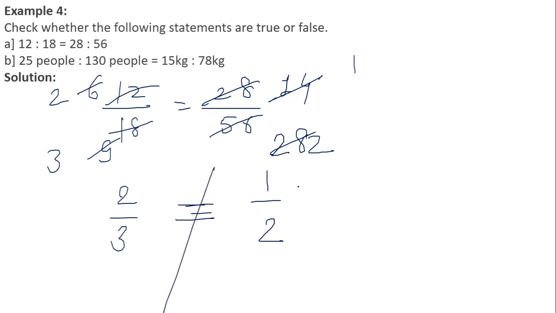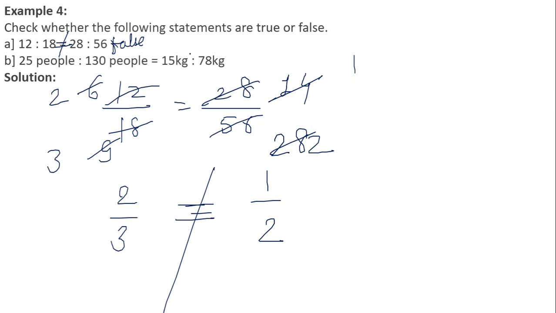So are these ratios equal? No, these are not equal. So this cannot be in proportion. So this should be not equal. Okay, so this is the false statement, or this is the false question. Next: 25 people divided by 130 people is equal to 15 kg is to 78 kg.